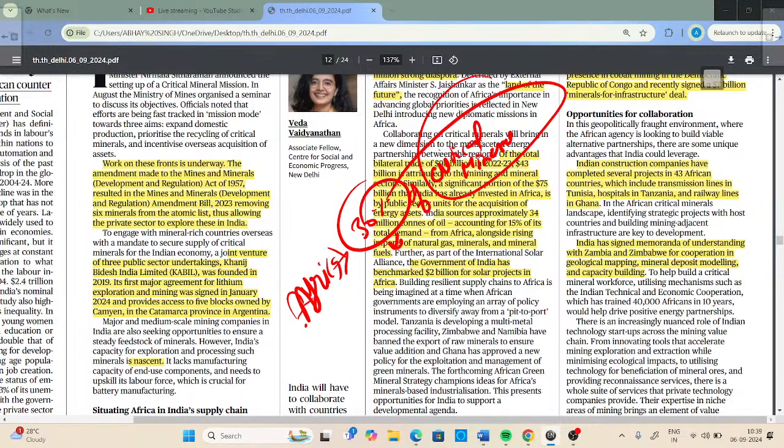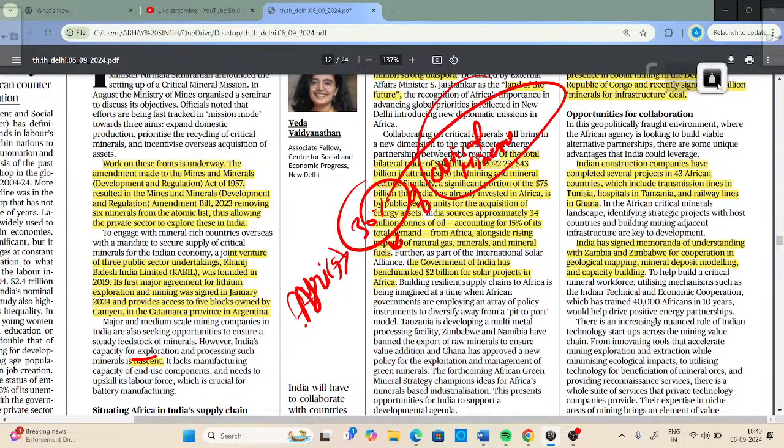So the joint venture was founded in 2019, and this particular venture was constituted for lithium exploration and mining. Now we have to understand that this was actually the word which we discussed on the first page, nascent.